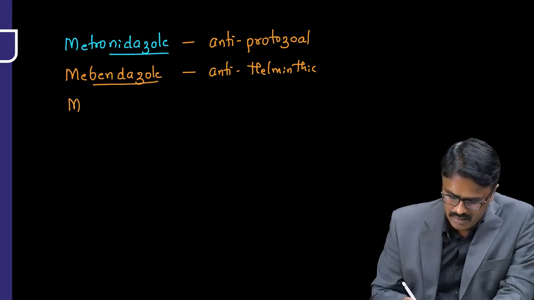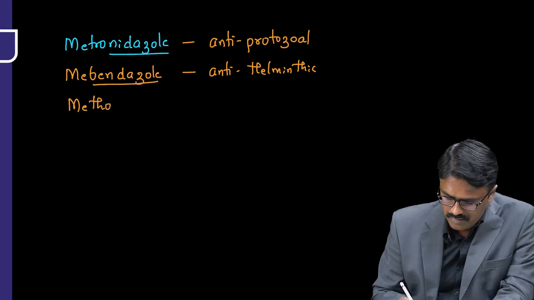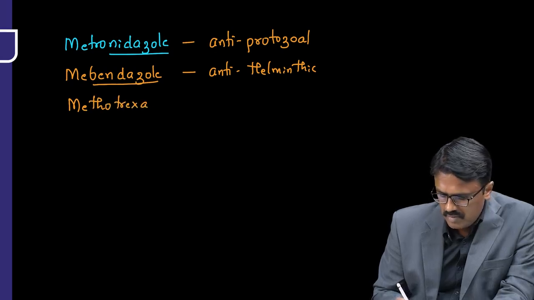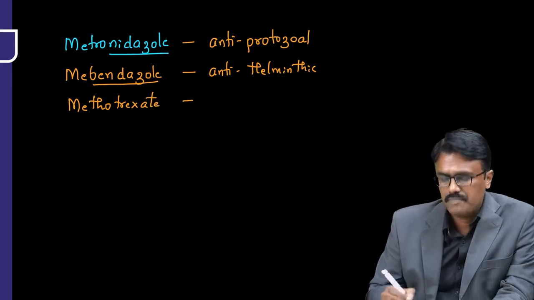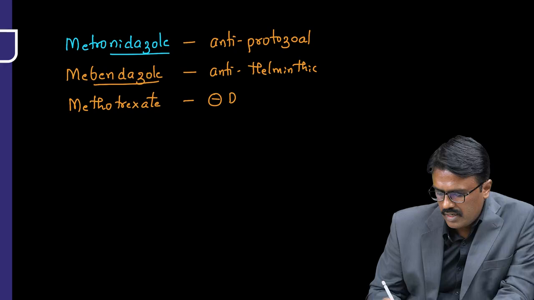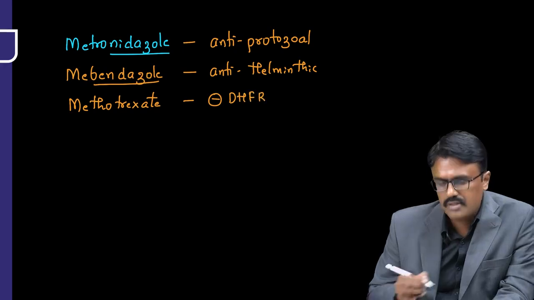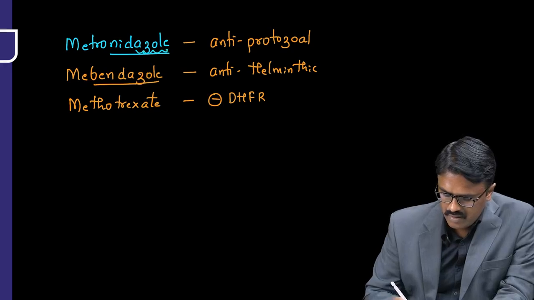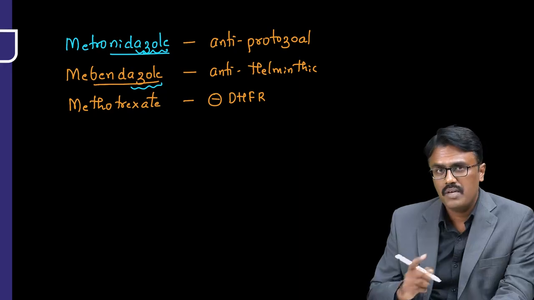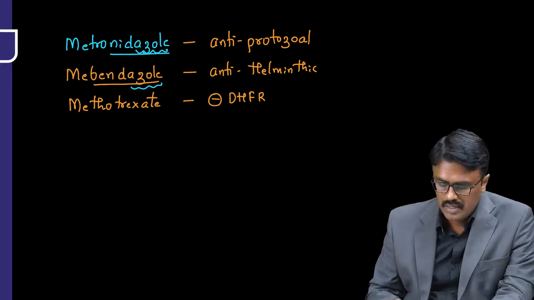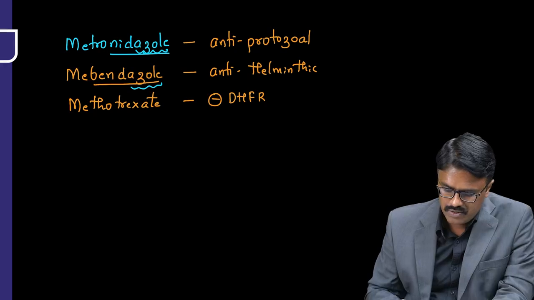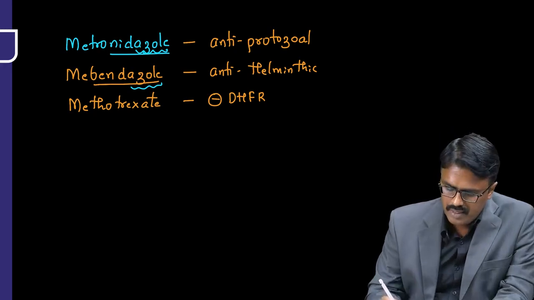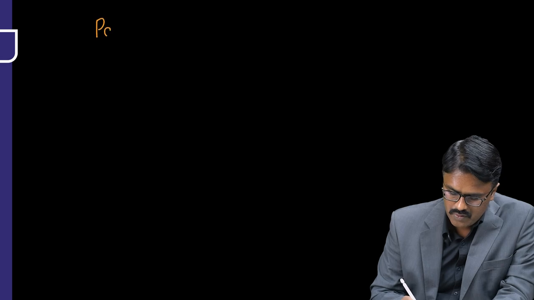Then again a drug called methotrexate. I know it's simple. Methotrexate is an anti-cancer drug and it inhibits the enzyme dihydrofolate reductase. Now many times in the exam, most of your drugs end with azole. So let me give a clue for you how to differentiate these azoles. Let me take the example pantoprazole.